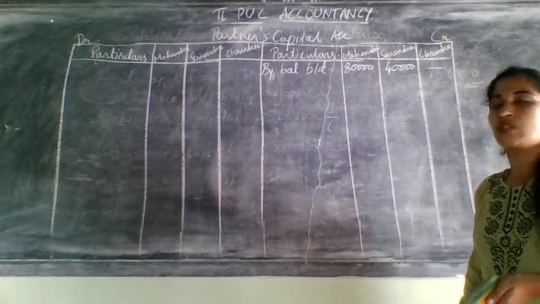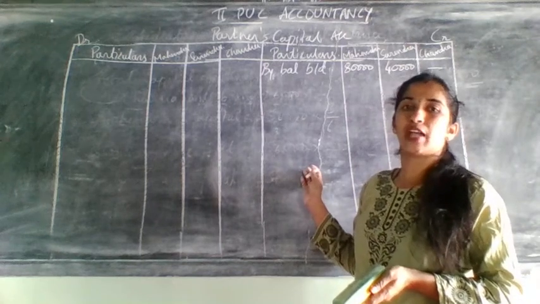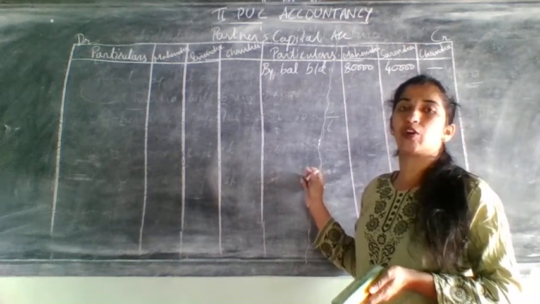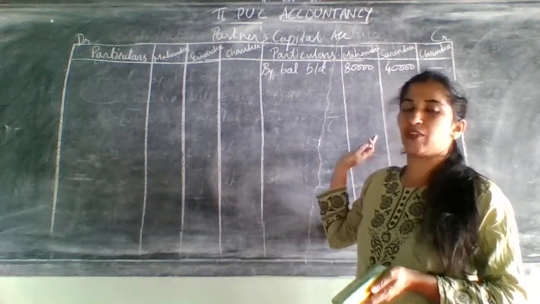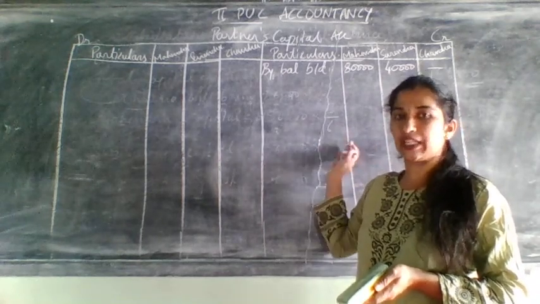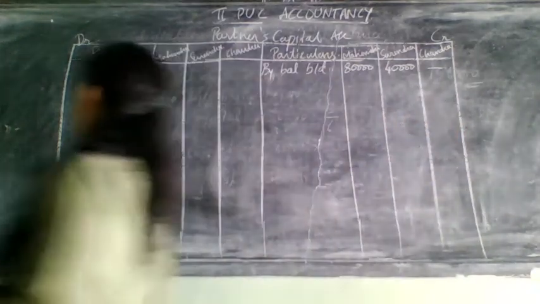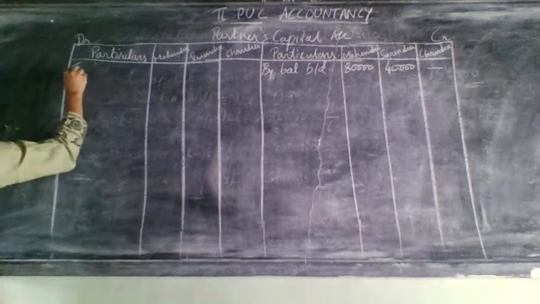Okay, now after balance brought down, usually what will we go for? Revaluation account. In the revaluation account, the old partners' capital accounts came on which side? Credit side. Why? Because it was a loss on revaluation. When it came on the credit side of the revaluation account, in the partners' capital account it will come on the debit side.